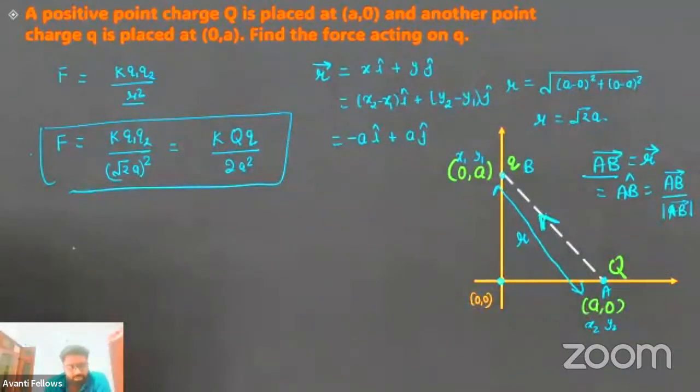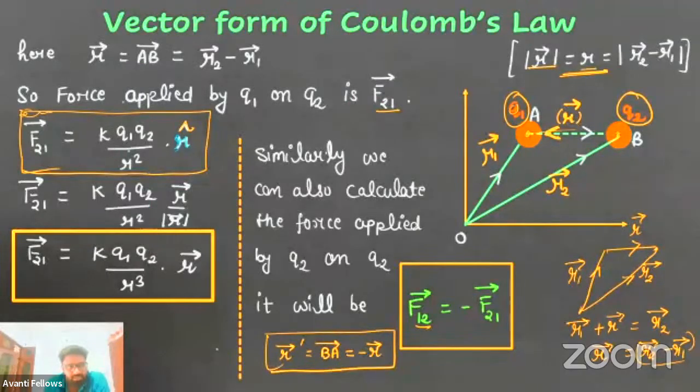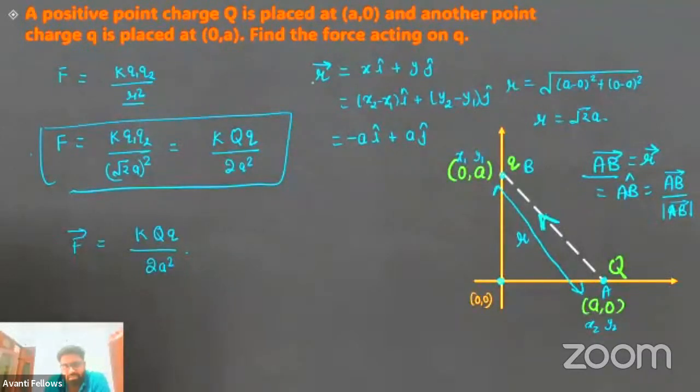Okay? So put it here that the F vector is nothing but K capital Q small q divided by 2a square times R cap. R cap is what? R vector divided by the magnitude of the vector. R vector is minus a i cap plus a j cap, divided by the magnitude of this vector, which is root 2 times a.